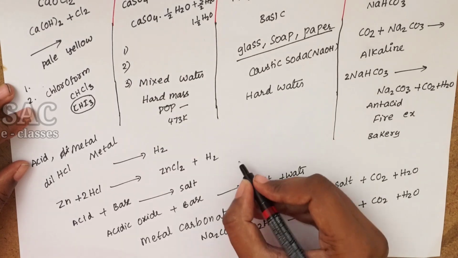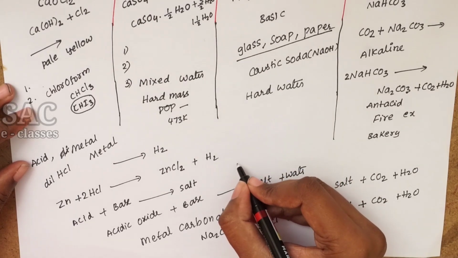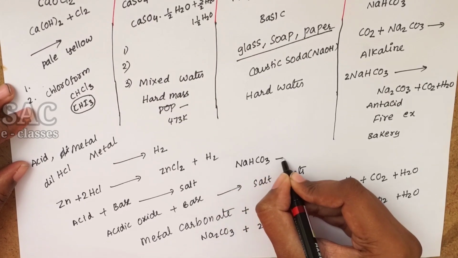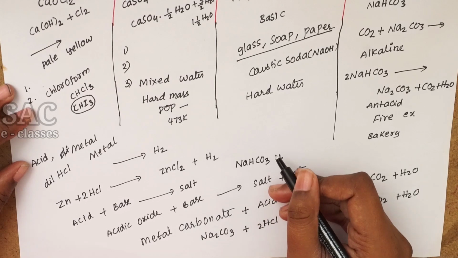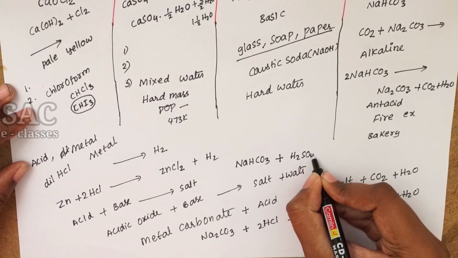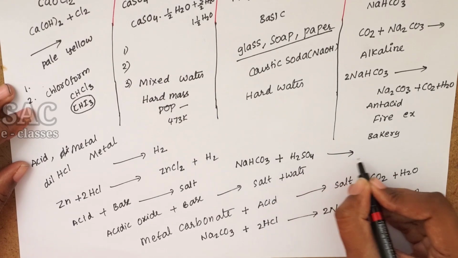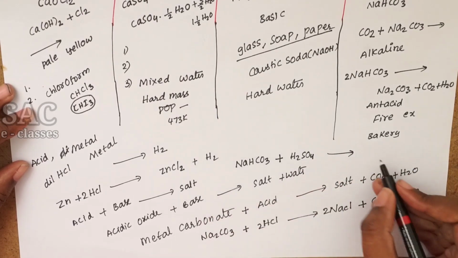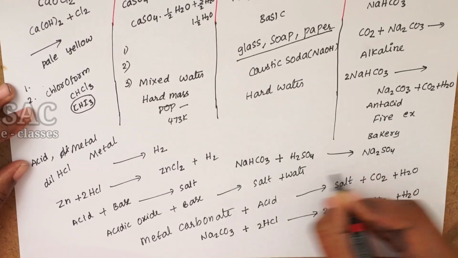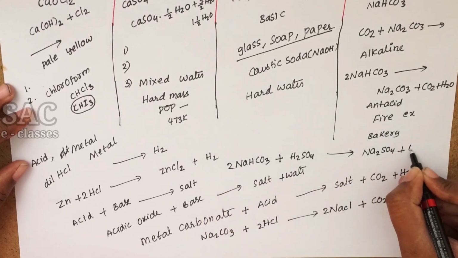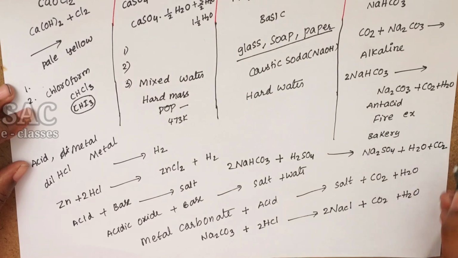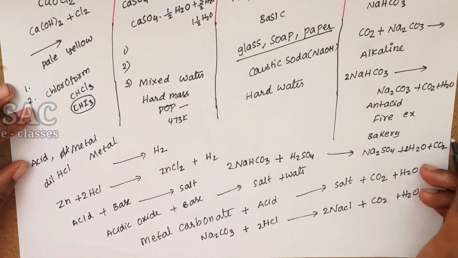Whenever metal hydrogen carbonates, nothing but NaHCO3, such kind of bicarbonates, are treated with an acid like H2SO4, they give the corresponding salt, water and carbon dioxide. Same here, Na2SO4, plus H2O and CO2. Let's balance it.